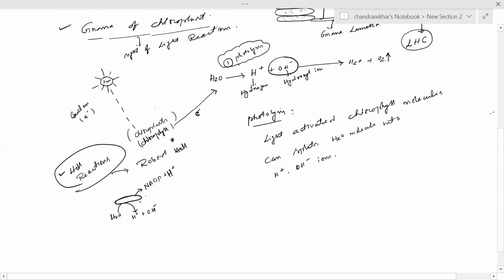At the same time, during this process, one adenosine diphosphate ADP molecule is converted to ATP.